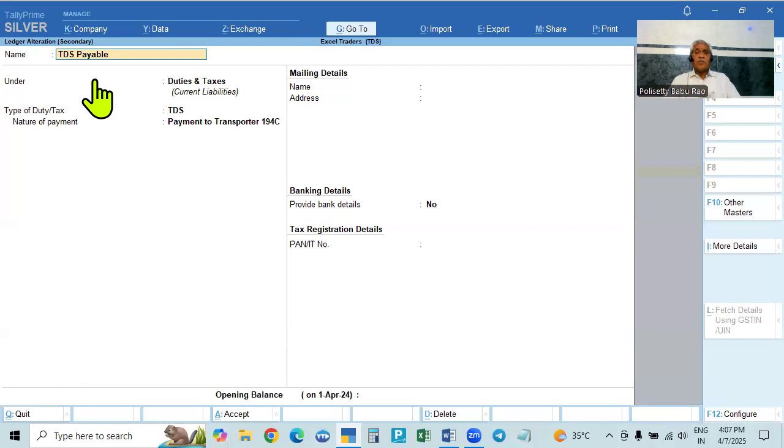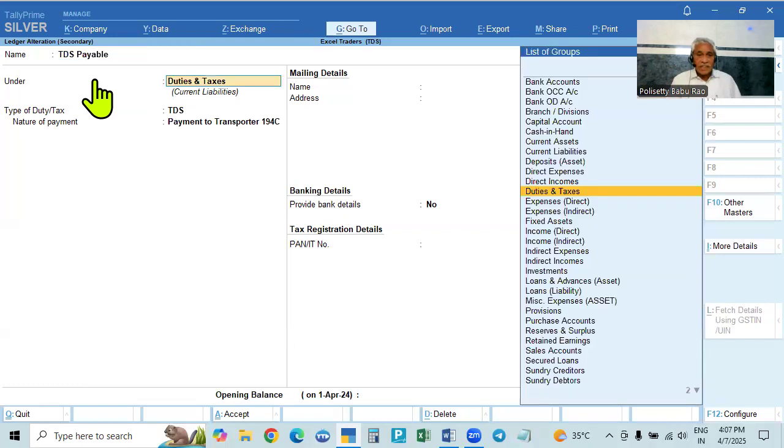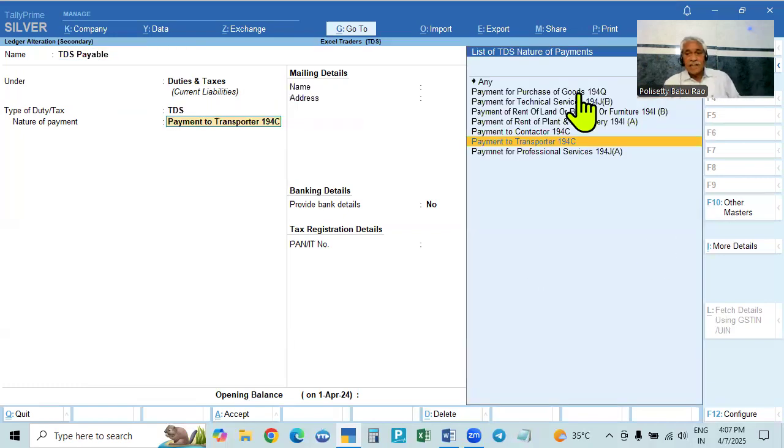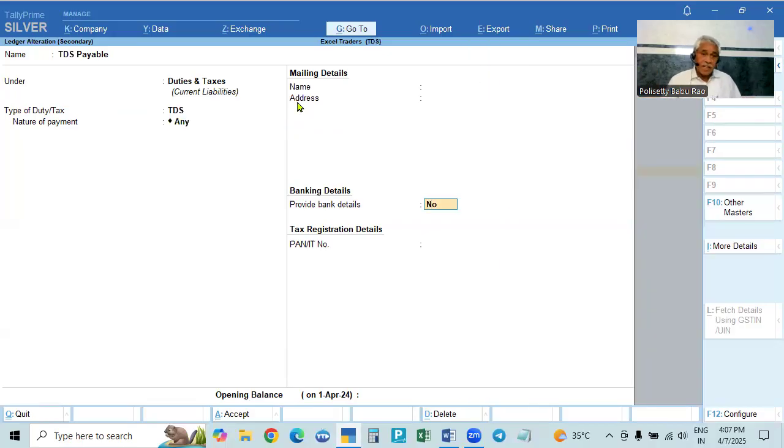This is relating to all natures of payment. Okay. In such a case, come here. Don't select any nature of payment. For all the natures of payment, there is a single ledger, that is called the common ledger. In such a case, for any type, only one, select it as Any, or you can select, no problem.